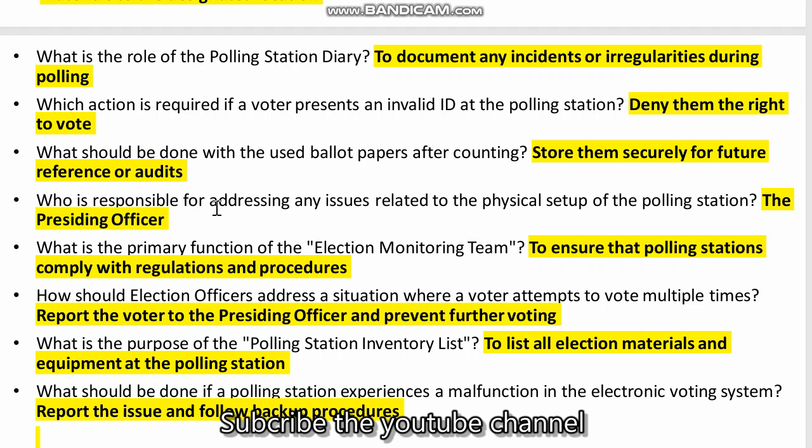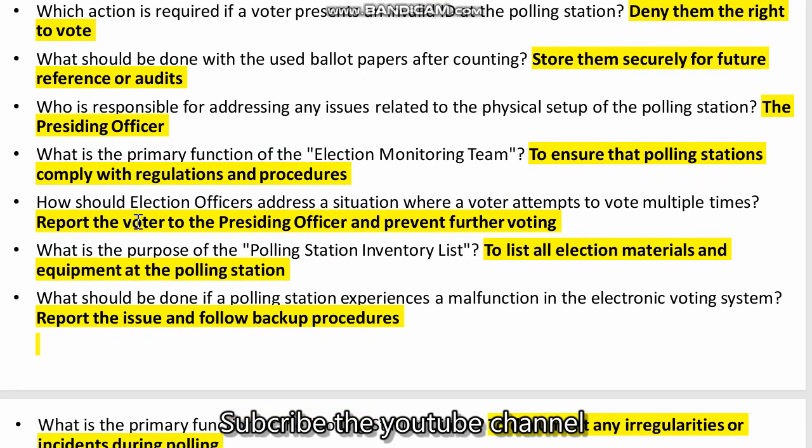Who is responsible for addressing any issue related to the physical setup of the polling station? The presiding officer. What is the primary function of the election monitoring team? To ensure the polling stations comply with the regulations and procedures. How should an election officer address a situation where a voter attempts to vote multiple times? Report the voter to the presiding officer and prevent future voting.